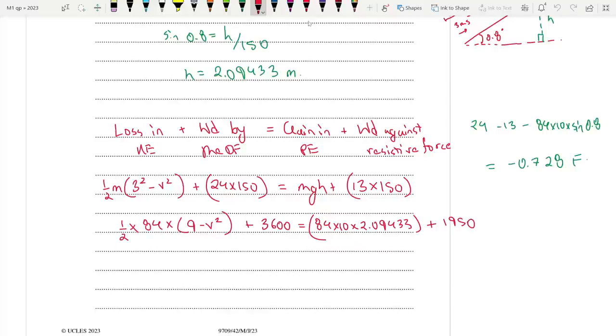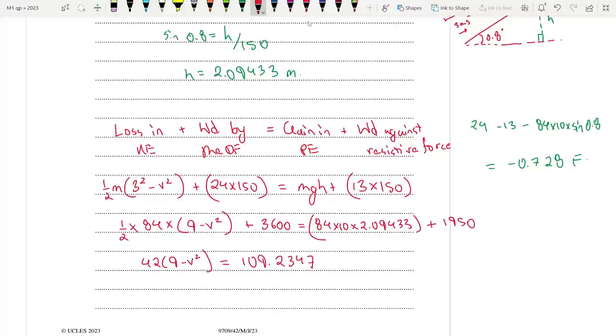So 84 into 0.5, 42. So 42 into 9 minus v square is equal to 84 times 10 times 2.09433, or I can just use the exact one, sin 0.8 times 150 times 84 times 10 plus 1950 minus 3600.